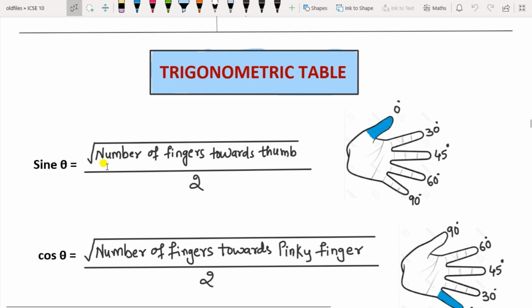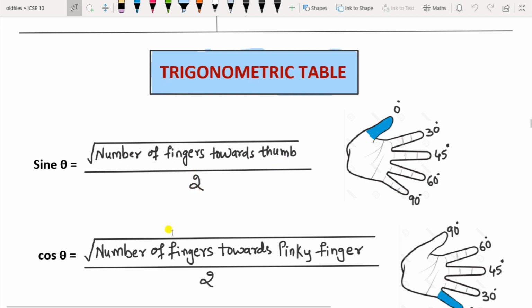So to make it easy to remember, consider your left hand palm. For sin you have to write under root of number of fingers towards your thumb divided by 2. From the thumb you move towards the pinky finger. For the thumb you consider 0, for index it is 30 degrees, for middle finger it is 45 degrees, for ring finger it is 60 degrees, and for pinky finger consider it as 90 degrees. So the formula will be sin theta equal to under root of number of fingers towards the thumb divided by 2.